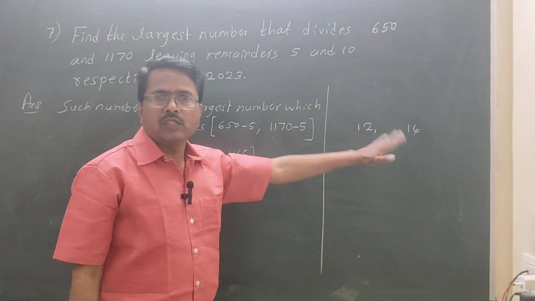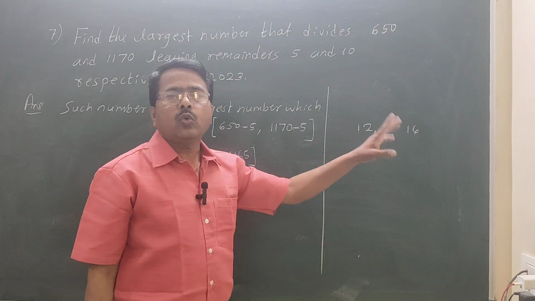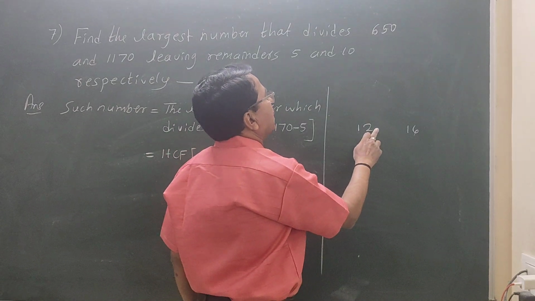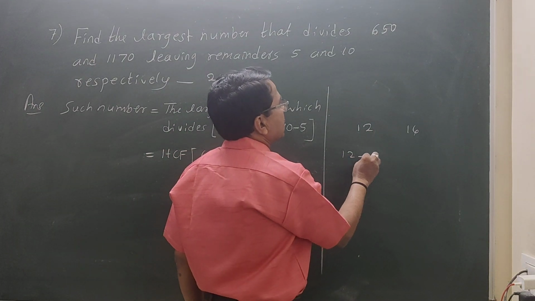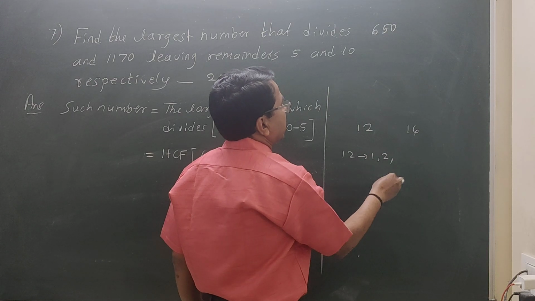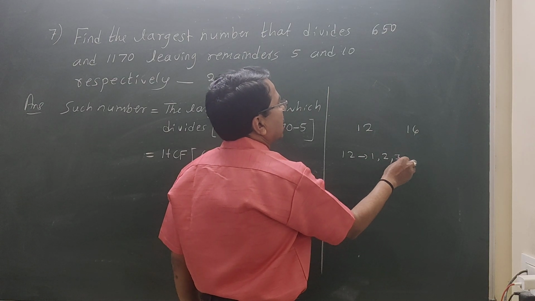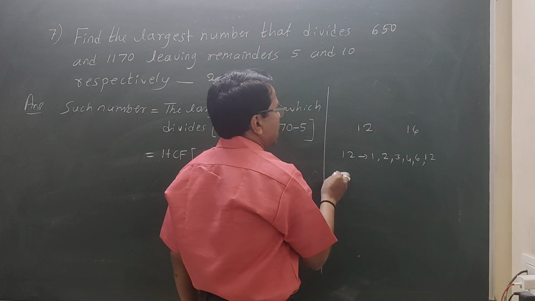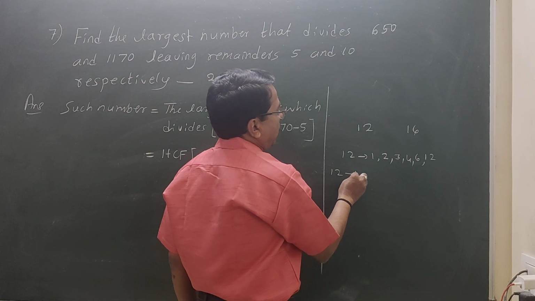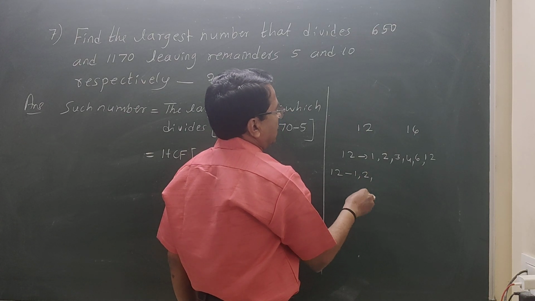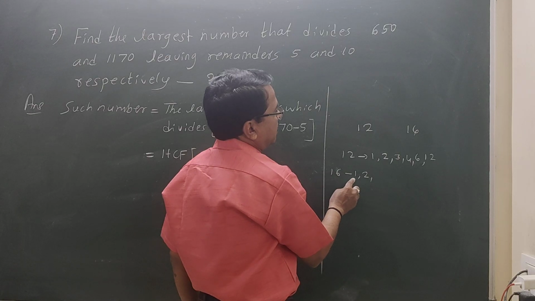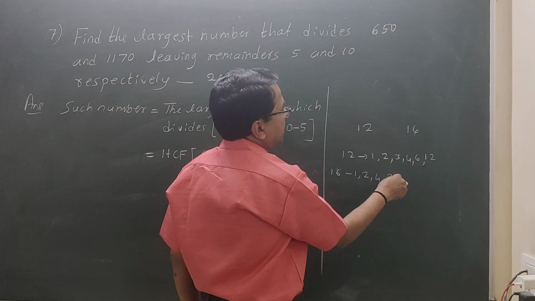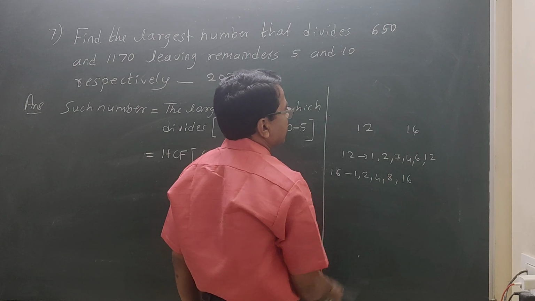Try to understand this simple one first. 12 is divisible by 1, 2, 3, 4, 6, and 12. 16 is divisible by 1, 2, 4, 8, and 16.